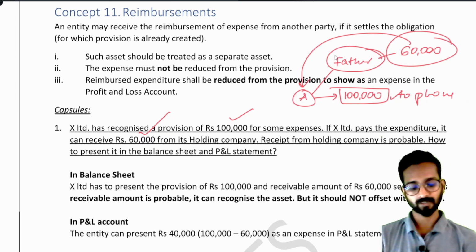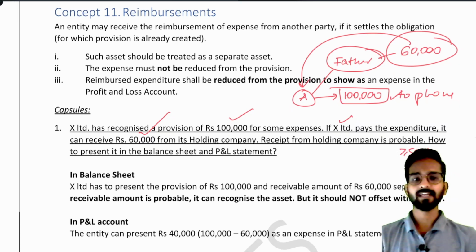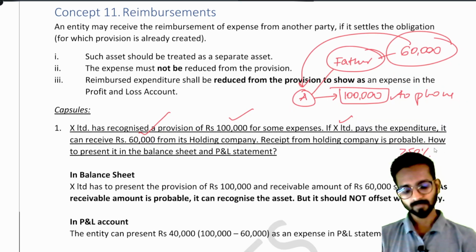Now read the question. If X Limited pays the expenditure, it can receive 60,000 from its holding company. Receipt from the holding company is probable. Probable means more than 50%, because obviously A trusts his father. So the holding company is like the father. Now, how to present it in the balance sheet and P&L statement?